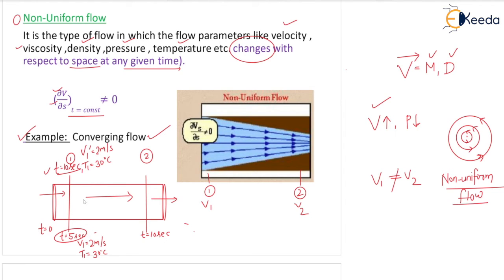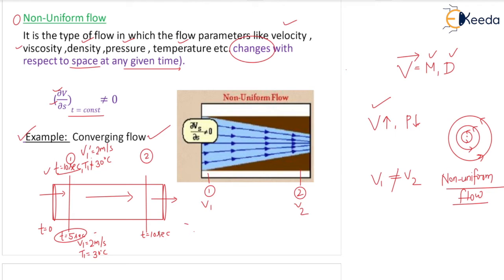It is a steady flow because with the change in time from 5 seconds to 10 seconds, the parameters are not changing, so it is a good example of steady flow. Suppose there is a change, and the temperature is not equal to 30 degrees centigrade, suppose it is equal to 20 degrees centigrade or 40 degrees centigrade. Then if any one property is changed, it is called unsteady flow.